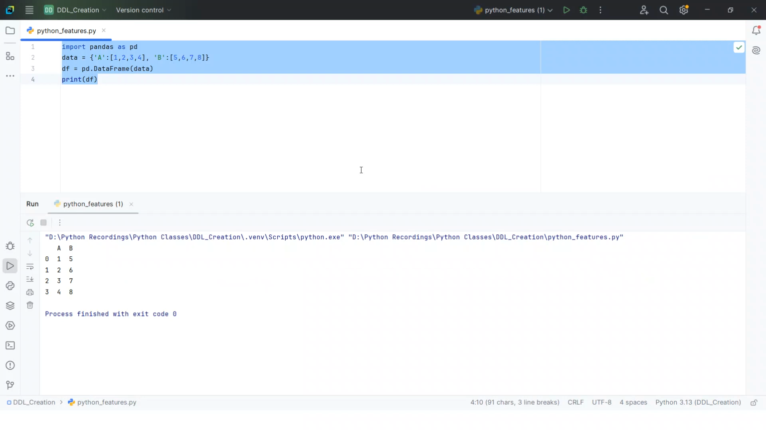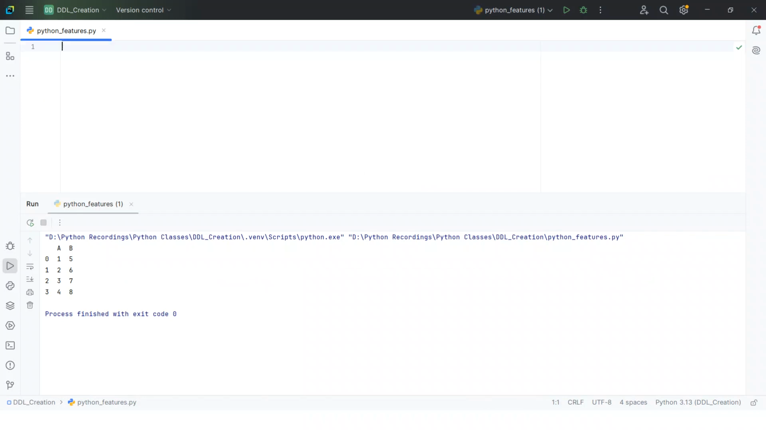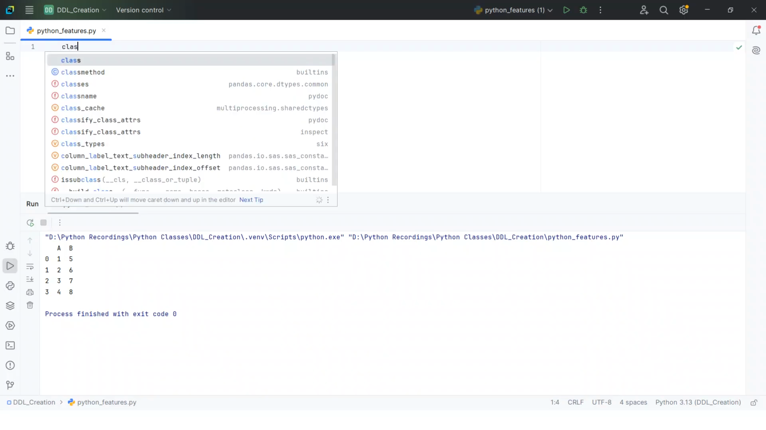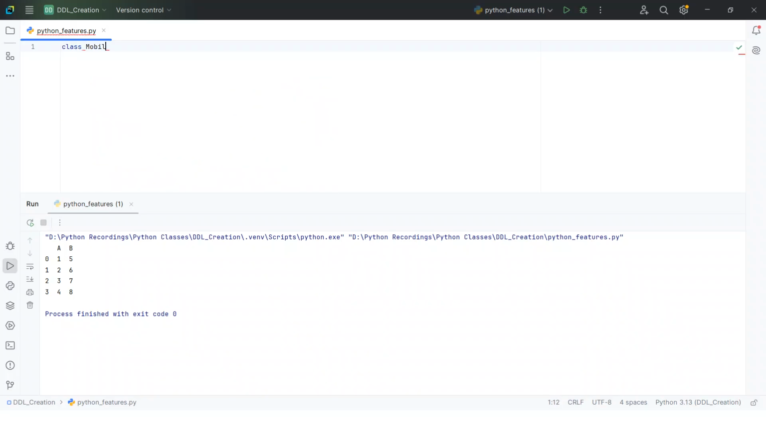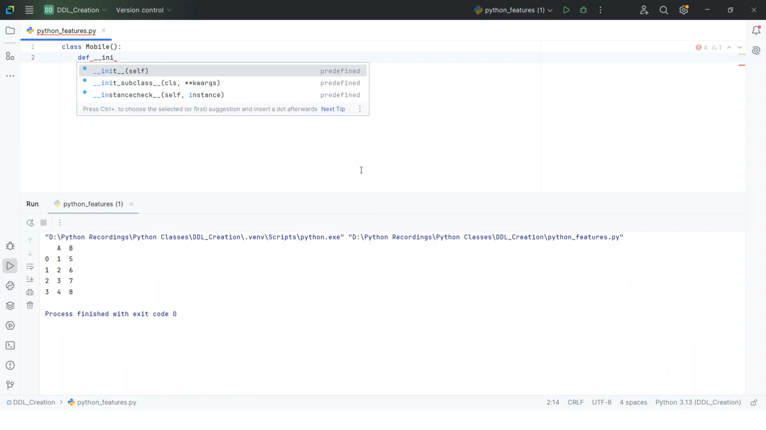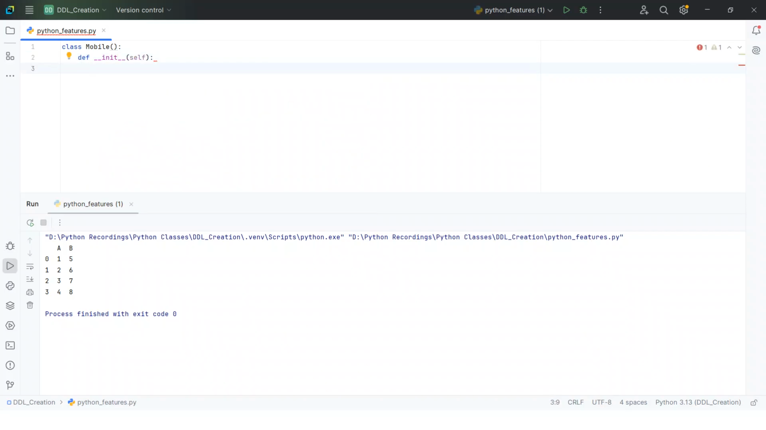Now we will see how we will write the code. Here I will take the code, first I will take the class Mobile, and define the init method. Here in the class, I want to write the mobile name.